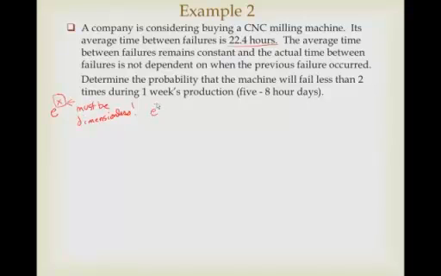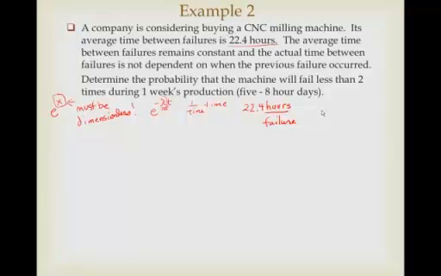So if you have something like e to the minus lambda t, between those two numbers, they must multiply out to cancel any kind of dimensions that you have. So if t is in units of time, which I presume it is, then lambda had better darn well be in units of 1 over time. So between the two of them, they cancel. So if I tell you that you've got an average time between failures of 22.4 hours, that is telling you it's 22.4 hours per failure.